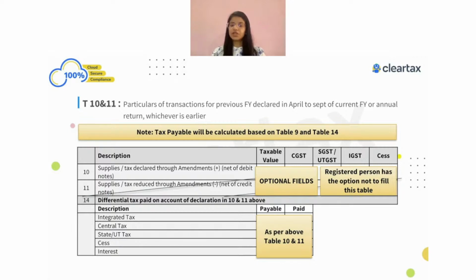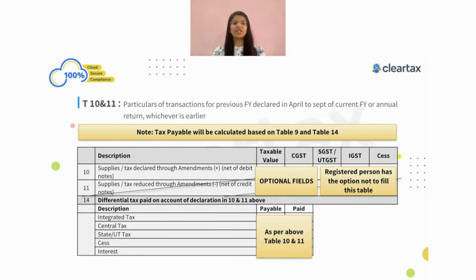I could see there's a question from Mahesh who's asking about taxes paid from June 22 to March 2022. If it is related to the current year and also paid in the current year, then you have to show it in table number 4 and 5. If it is related to the current year but paid in the next year, then this has to be shown in table number 10 and 11. I know there would be a lot of confusion.